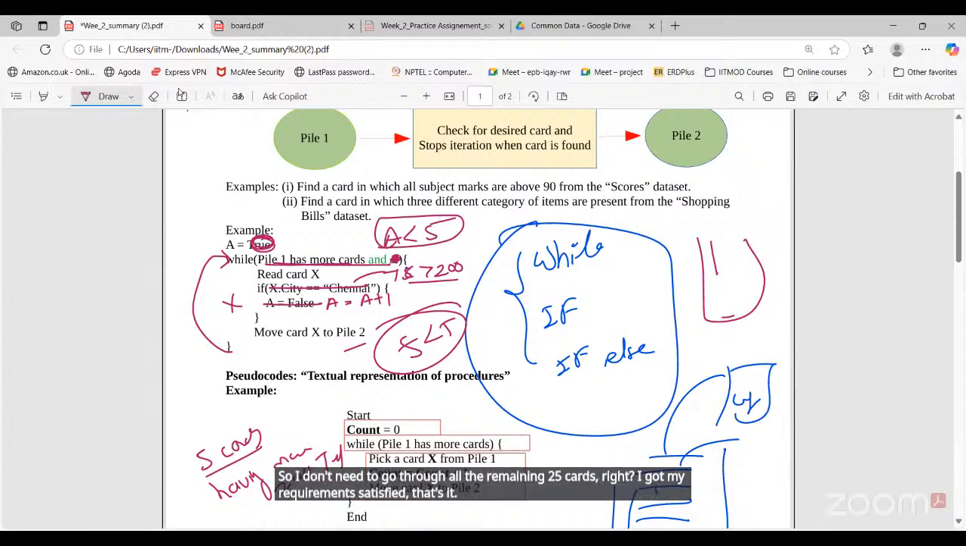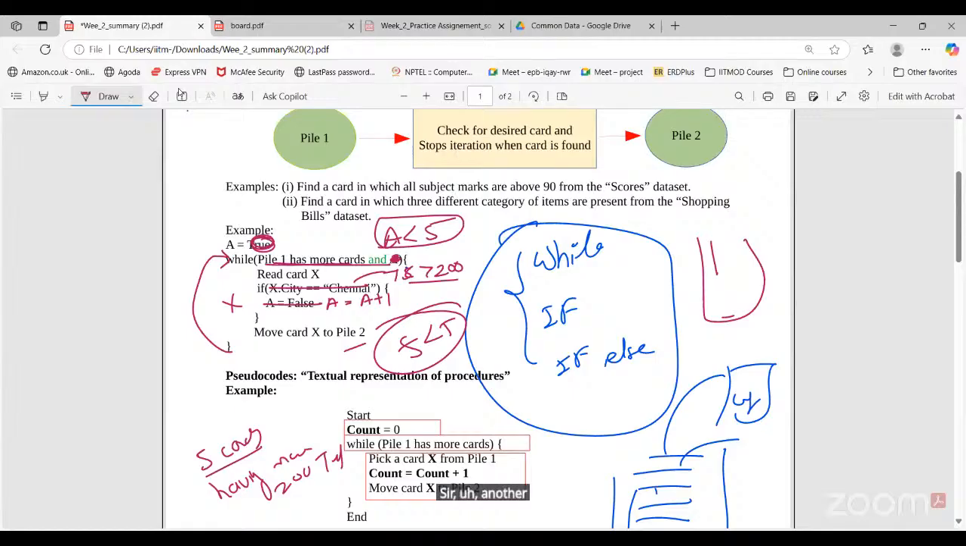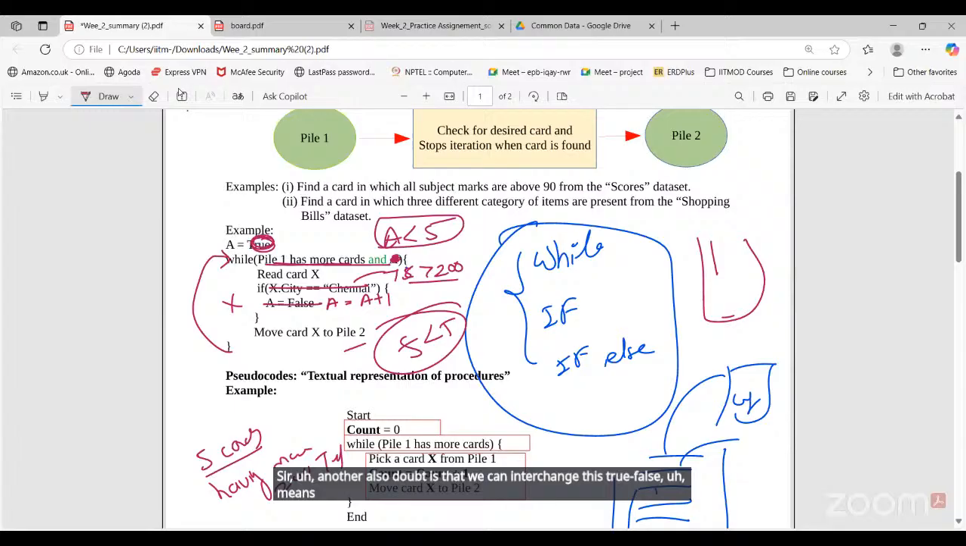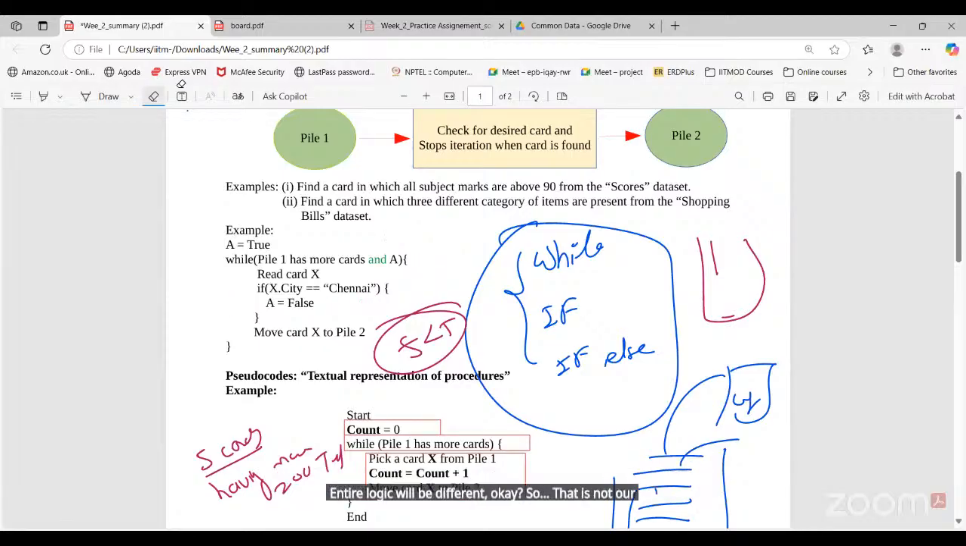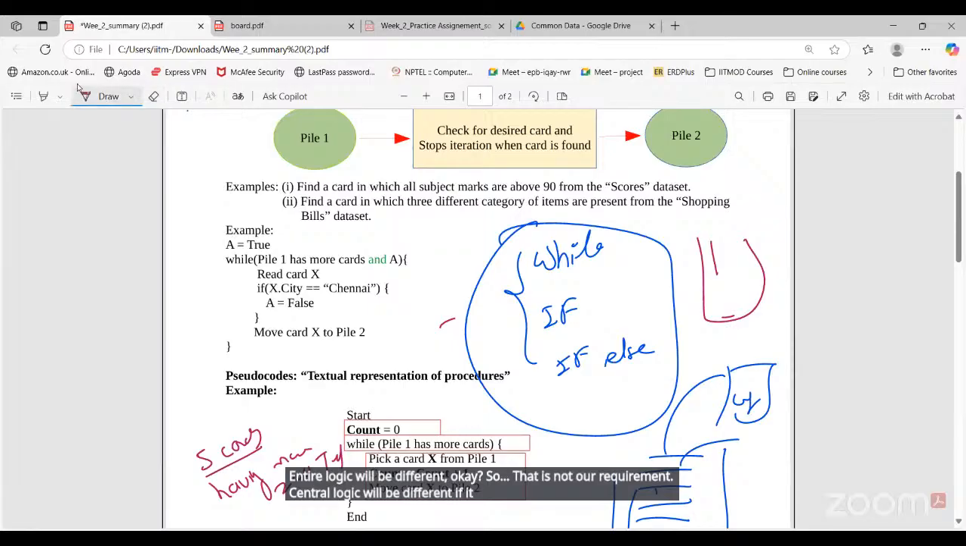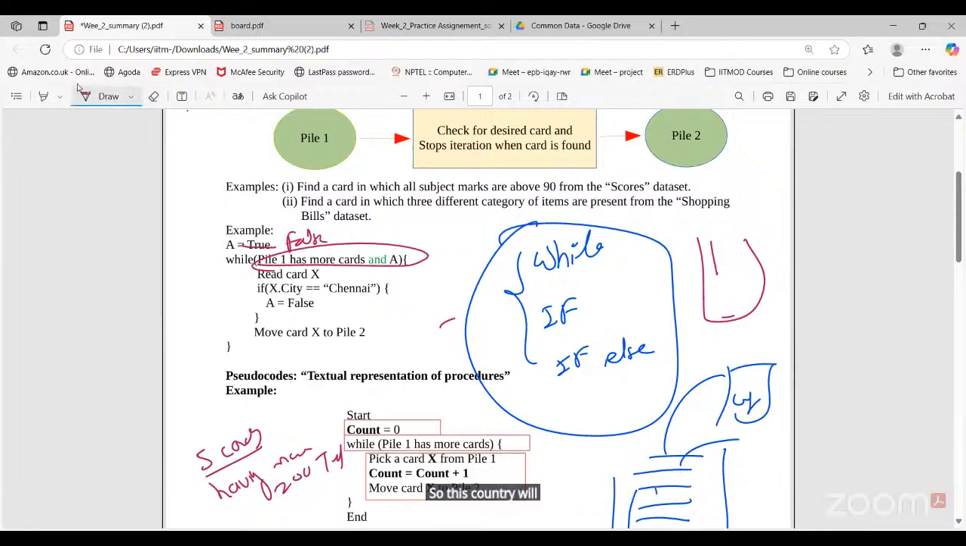Sir, another doubt is whether we can interchange true and false, taking false first and true after that. No, no, the entire logic will be different. That is not our requirement. If you mention false here initially, this condition will never become true. While pile 1 has more cards and A is false, if this is false, we'll go to the next line of code.